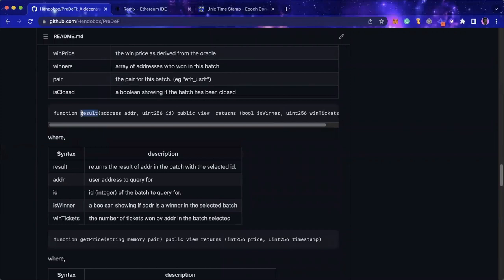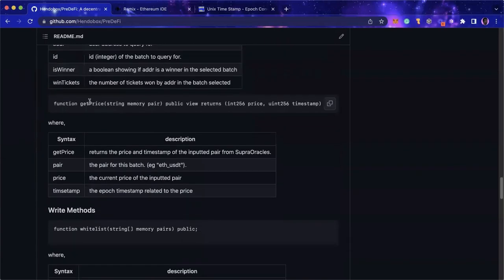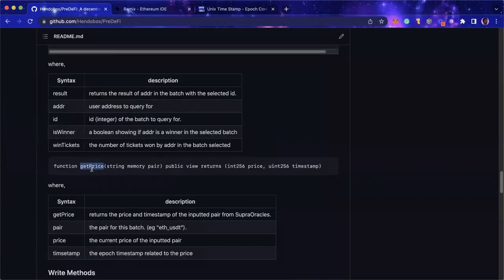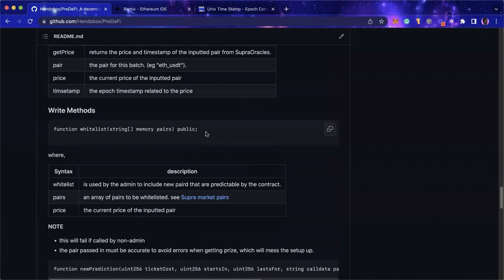Results takes in the address of a player and the ID of a past round, and it shows if the player is a winner, and tells you how many tickets they may have won in that particular ID. And then you can get the price, of course, by inserting the correct pair. You can use the isValidPair helper function to know if you're putting the right pair, and then you can get the price directly from Supra Network from a smart contract.